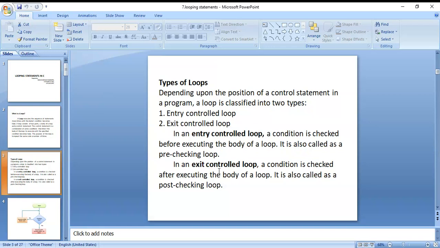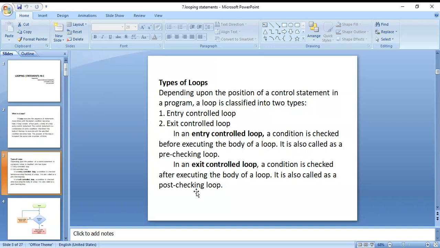Next, exit control loop. Here the condition is tested or checked after executing the body of the loop. It is also called a post-checking loop. Post means after execution of the body, and pre-checking means before execution of the body.